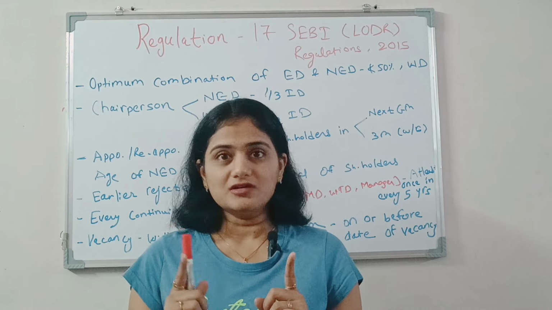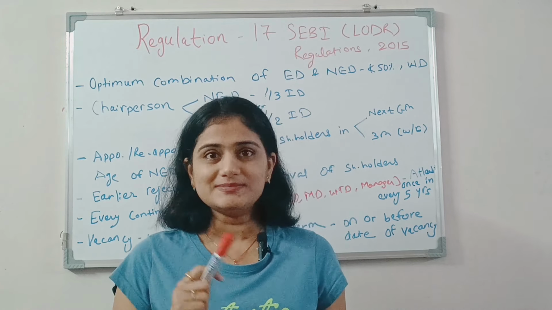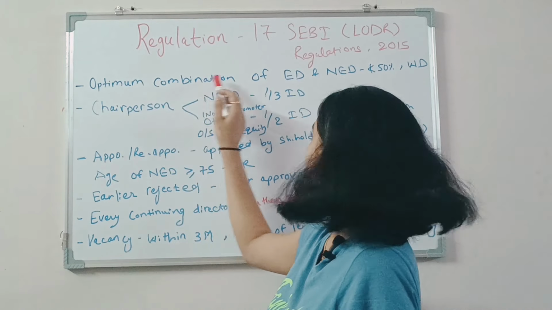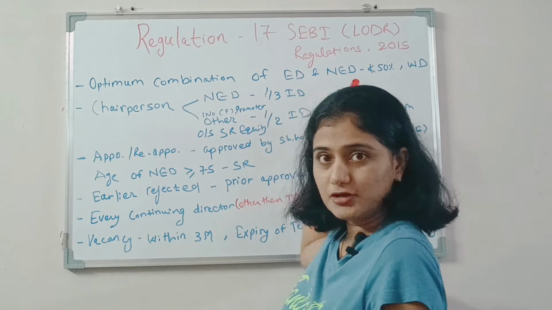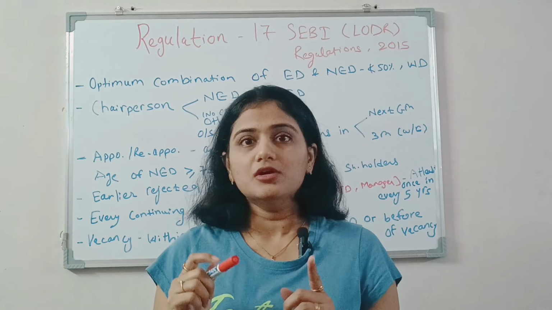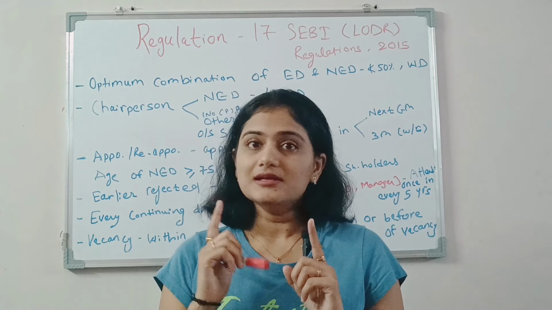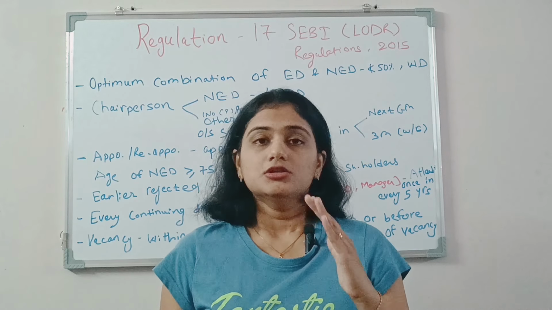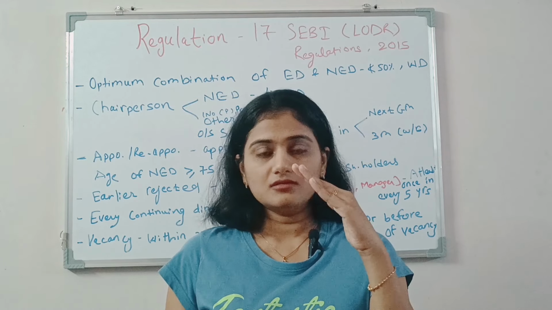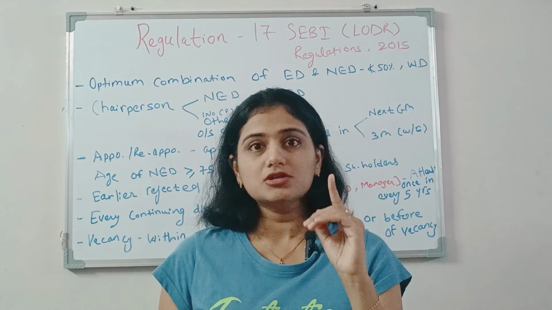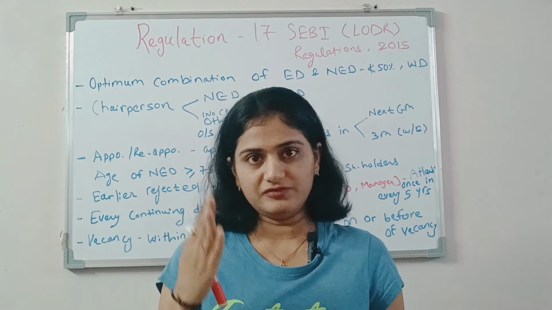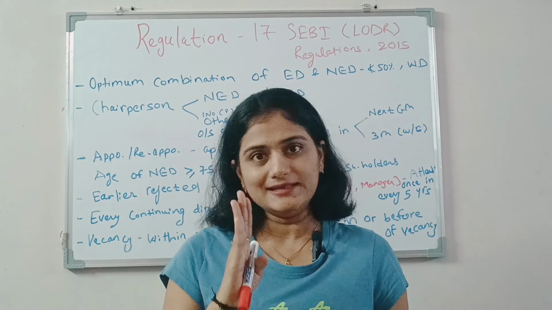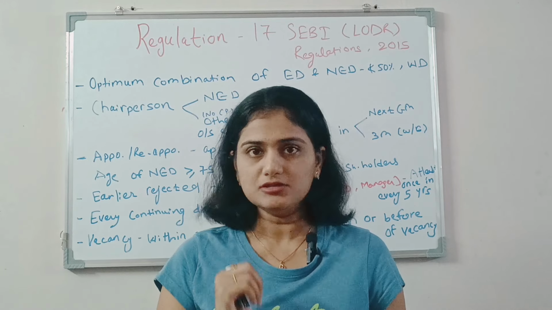So let's start. First, the board composition. As per regulation 17, there should be an optimum combination of executive directors and non-executive directors on the board of the listed company, and there should be one woman director on the board. As per the regulation, non-executive directors should be not less than 50%. So it should be 50% or more. At least half should be non-executive directors on the board.